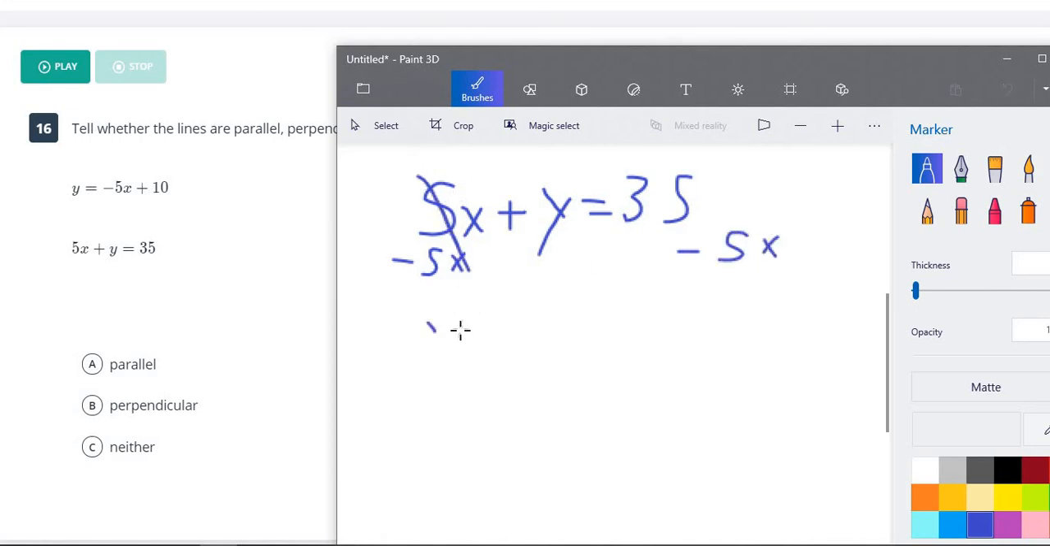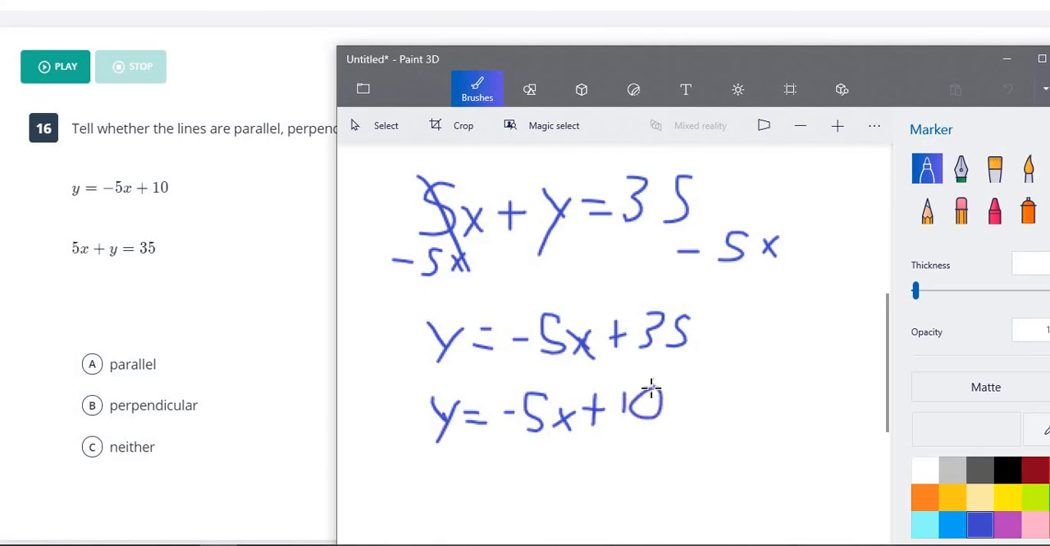So these will now cancel, leaving us a y on the left. And 35 and negative 5x are not like terms, so we cannot in any way combine them. We can't subtract these because they're not like terms. So they're both just going to remain over here. So negative 5x plus 35 is going to be our right side. So now we have it in slope-intercept form, and now we can compare it to our other equation, which was y equals negative 5x plus 10.